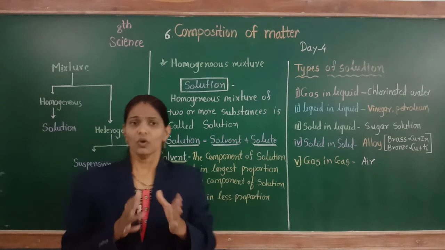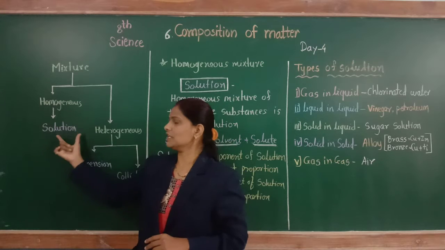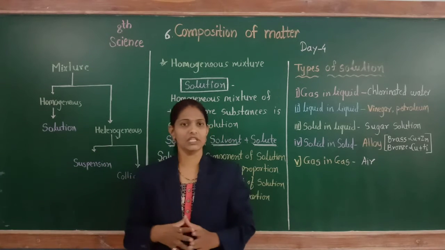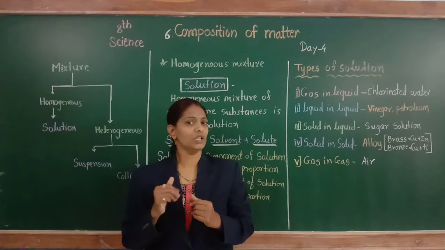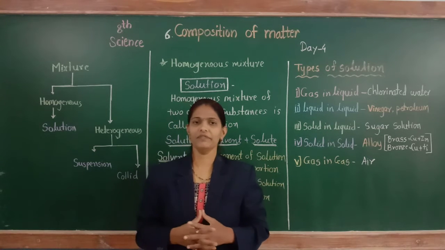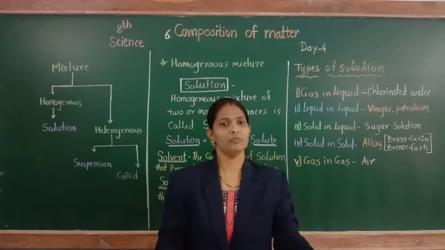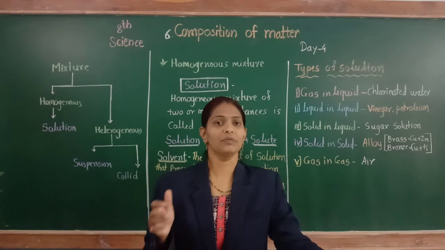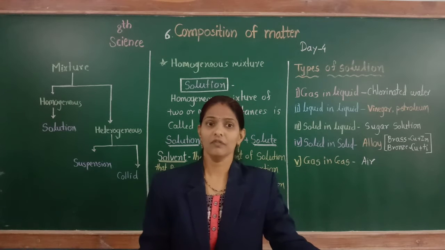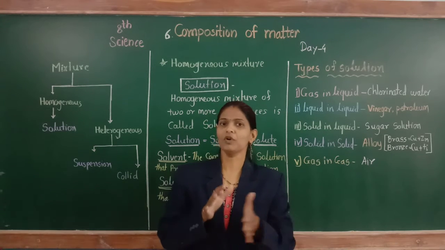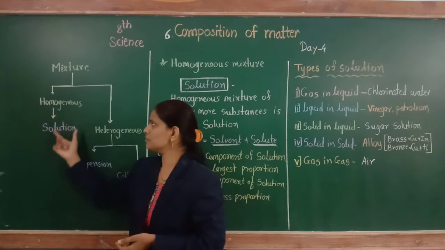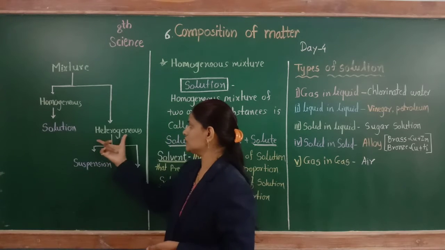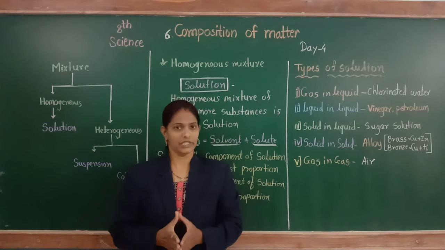We know a homogeneous mixture has only one phase and a heterogeneous mixture has two or more phases. What is meant by phase? The matter having uniform composition is called a phase. A homogeneous mixture has only one such type of composition, and a heterogeneous mixture has two or more types.